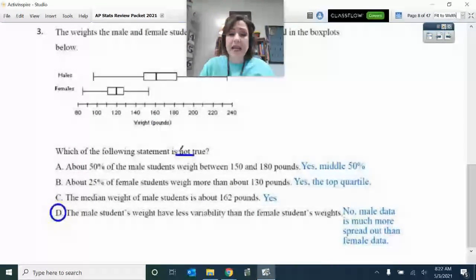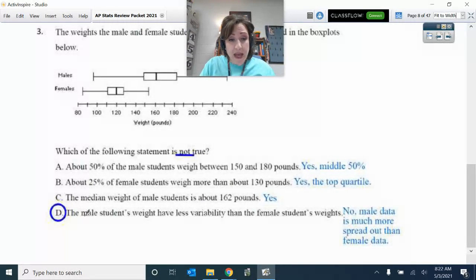So here we have, keep in mind, which of these statements is not true, okay? And so here, when they are talking about percentages, that's good because remember that a box plot is going to tell us the quartiles and the percentages. And here we can see that the median of the males is about 162.